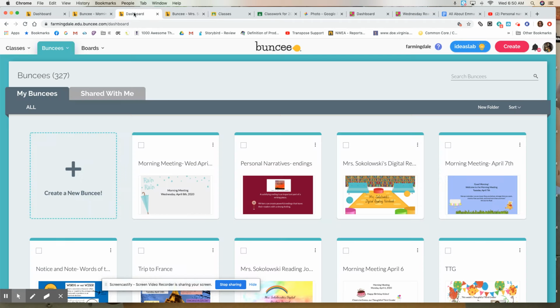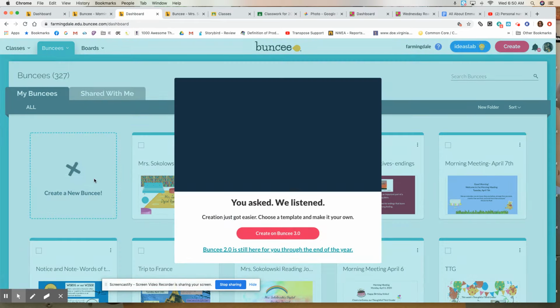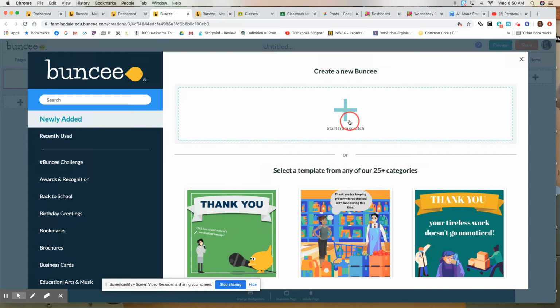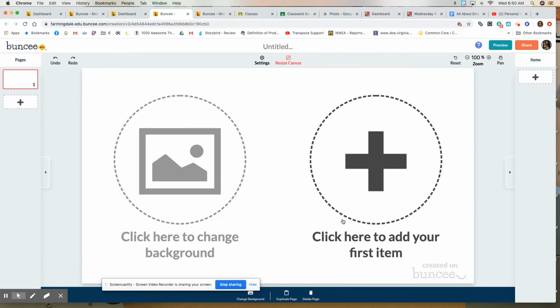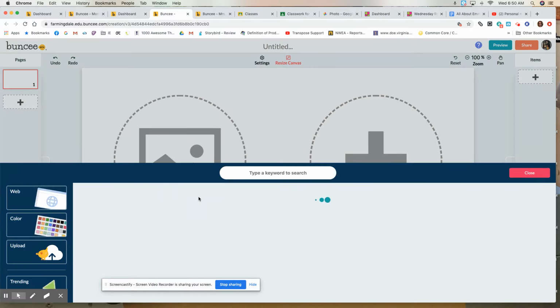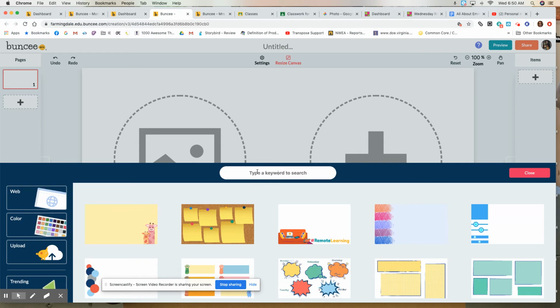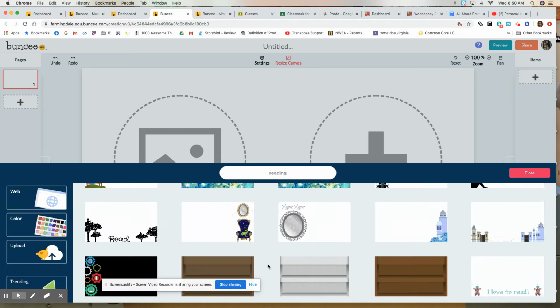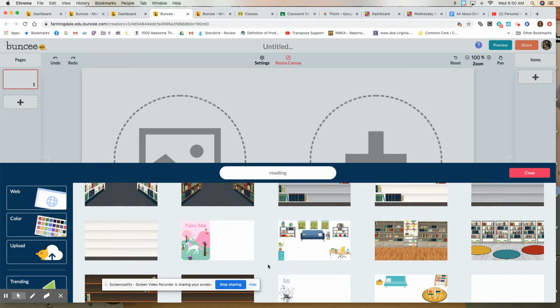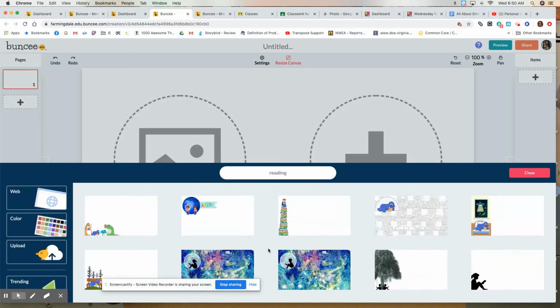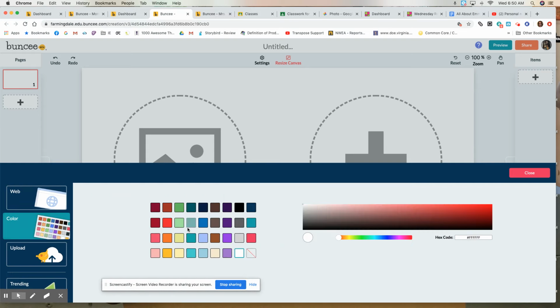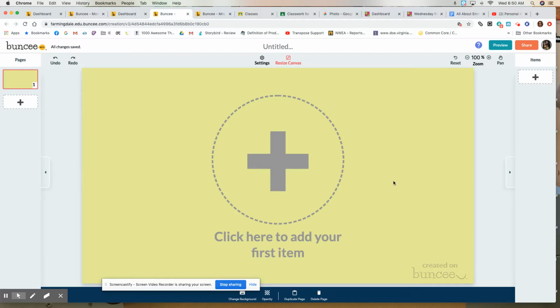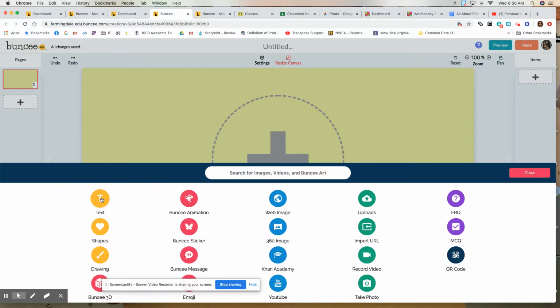I am going to just come here for a second to show you how you could get that page. So remember, you're going to be back in your digital reading journal. Let's say that you want to make a page. You're going to click for the background. I typed in reading to be able to get that book that you saw. There's a lot of different choices for what you could do for that notebook page. And if you don't really want that notebook page, you could even just select a color and have a nice background. Then you'll click here to add your text.